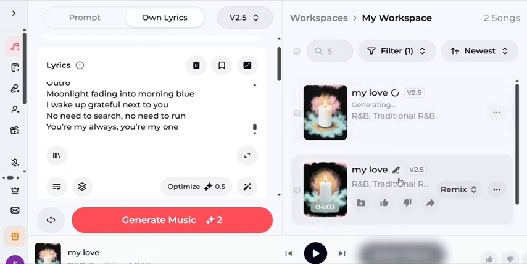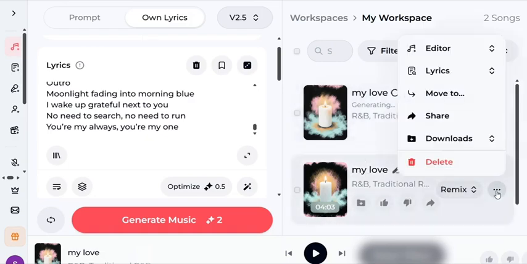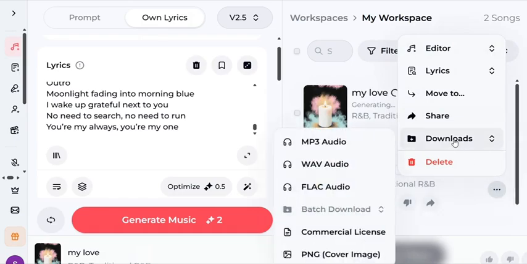Anyone you prefer among the two, you can just click on this download here. As you can see, these 3 dots here, you click on it and you say download. You can download it as MP3, you can download it as WAV, or you can download any one. You can also generate the cover image here, and you can change the cover image here. As you can see, commercial license here.